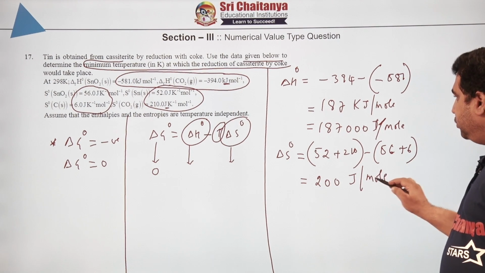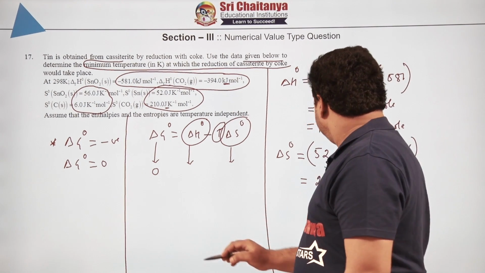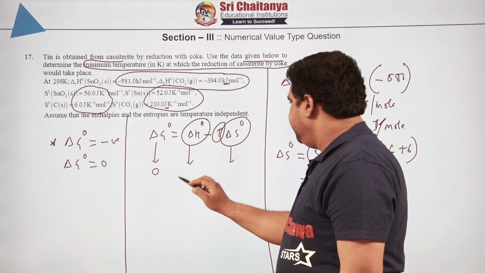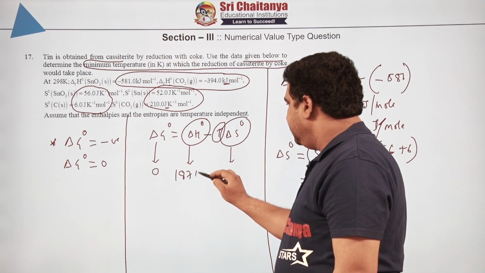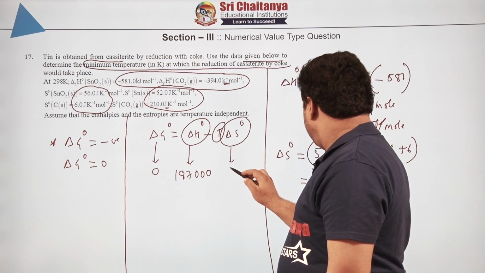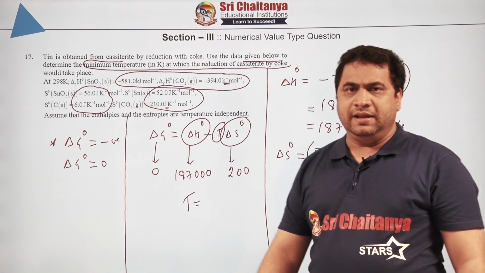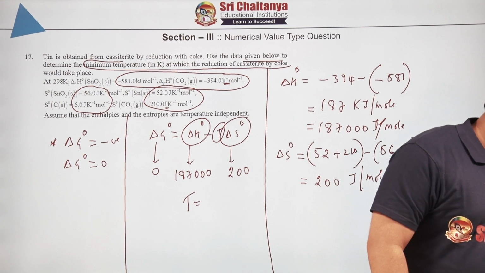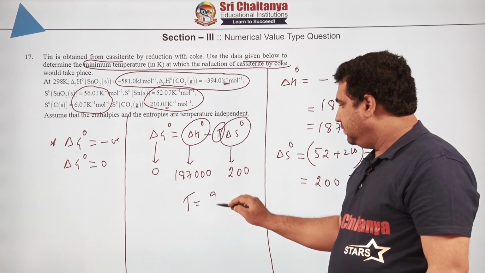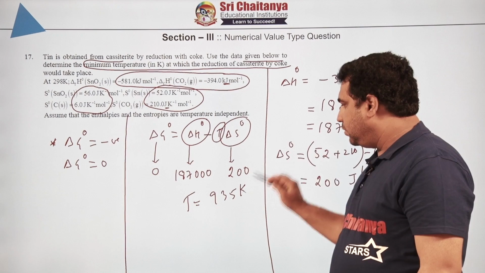Now, put these two values here, keeping delta G as 0, delta H value 187,000, and 200 for delta S, and you get the T value. I have already calculated the value, it is 935 Kelvin, because we can't invest time in calculation.